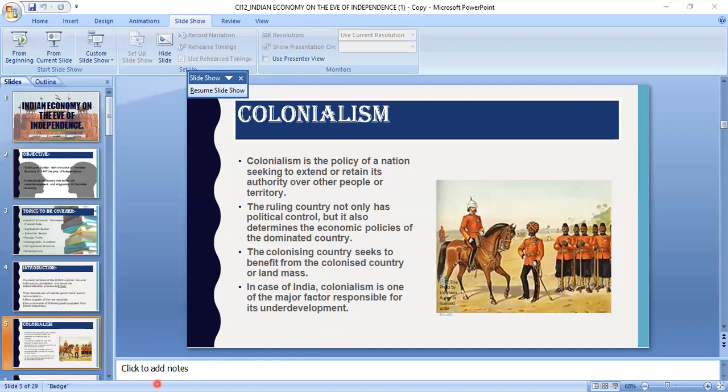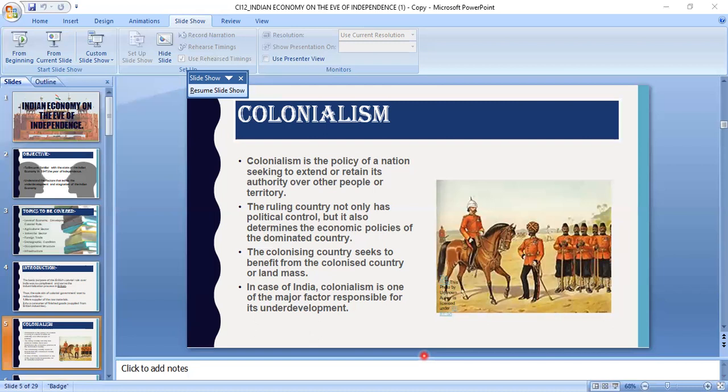Cash transactions became the basis of exchange, largely replacing the barter system. Earlier, most of the trade was done in the form of the barter system, which is also known as the commodity to commodity system. One good is exchanged with another good in order to meet needs, with no involvement of money as a medium of exchange.